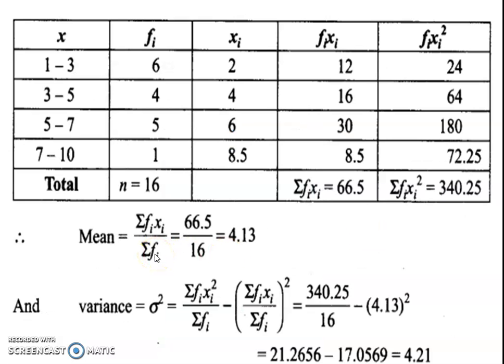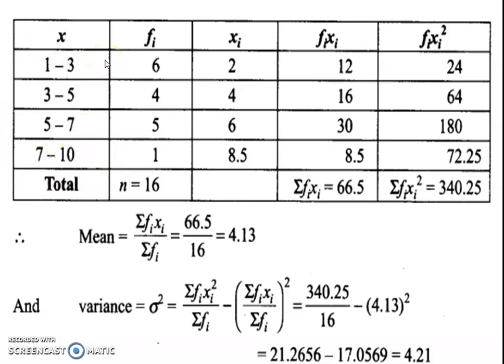Let us take an example based on the mean and variance, that is the main practice example. Given x is 1 to 3, 3 to 5, 5 to 7, 7 to 10, and fi is given as 6, 4, 5, 1. We need the total of fi because we have to find the mean of the given grouped data. First we check whether the class intervals are continuous or not. 1 to 3, 3 to 5, 5 to 7, 7 to 10, so the class intervals are continuous.